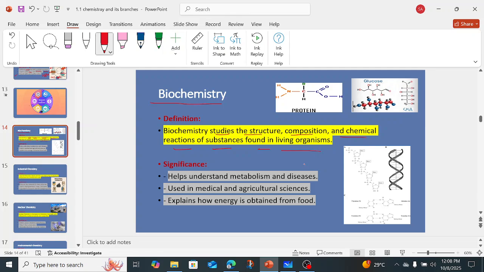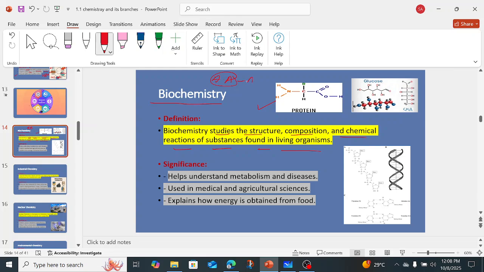So the very first thing is that biochemistry studies the structure and composition of the chemicals which are found in living organisms, in all the plants and all the animals. What are the different components present there, and their composition. For example, protein. As we know, protein consists of different amino acids which combine together to form the protein, right?